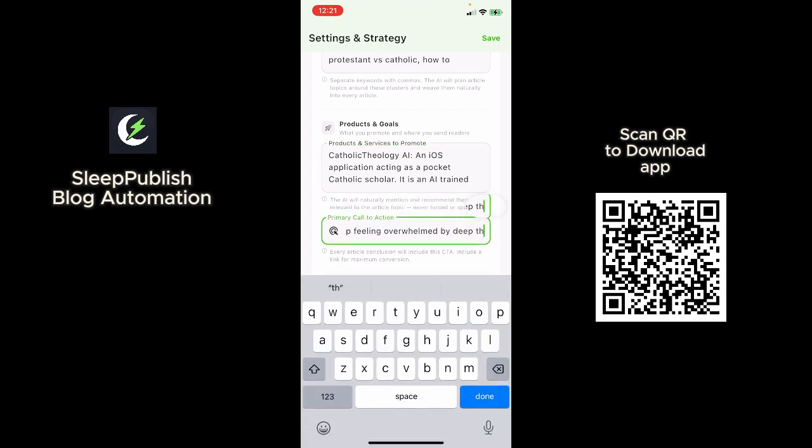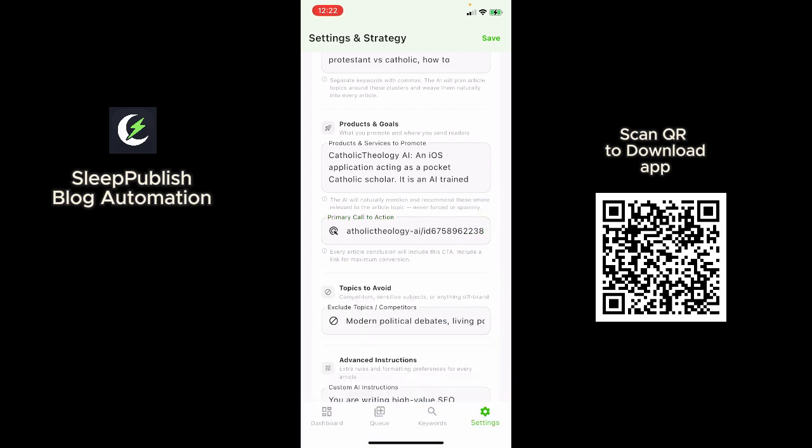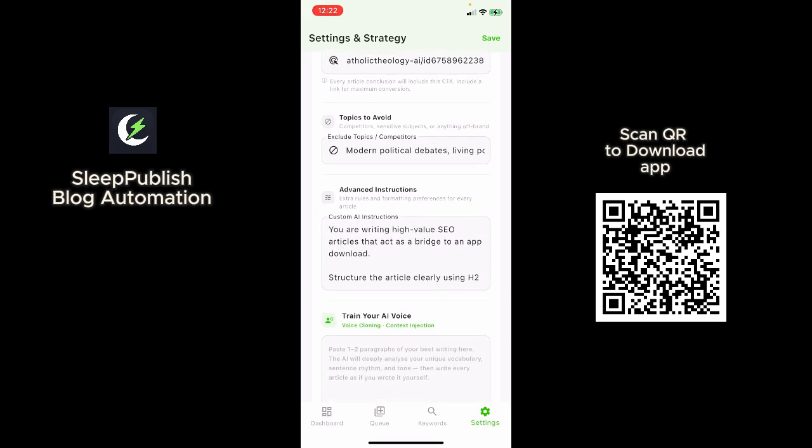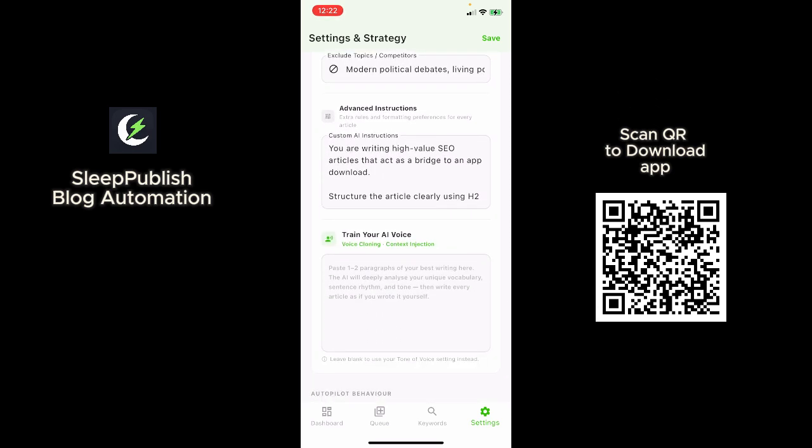Here you can also give it a full link and post the URL of the product you want to promote. So this is the URL. And the good part of this is that once this URL has been given, the AI is able to understand that the URL is being sent to you, and then it formats it perfectly as you have seen, so that it is clickable. Now you can give it things to avoid,